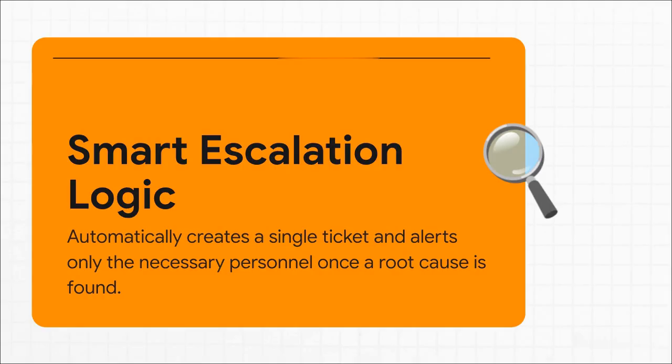And finally, the third pillar, smart escalation. So once the system has deduplicated the noise and it's pinpointed the root cause, it doesn't just blast a notification to the entire team. No way. It creates one precise incident ticket, packed with all the context, and it pages only the person or the team who can actually fix the root problem. This is how you stop waking up the entire company at 3 in the morning.